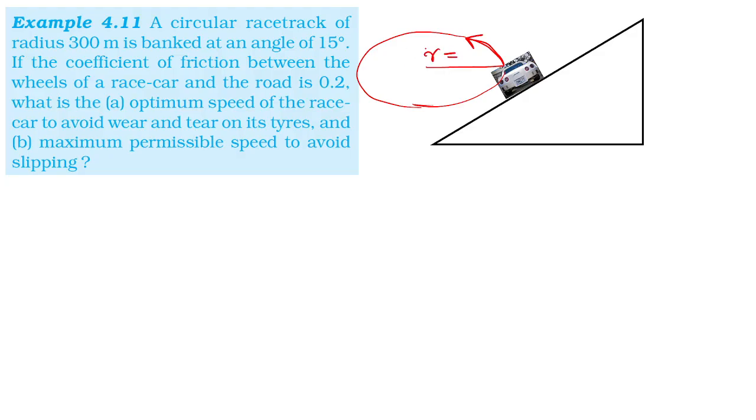300 meter. Radius of curvature. It is said to be the radius of curvature, 300 meter. So a circular racetrack of radius 300 meter is banked at an angle 15 degree. This angle is 15 degree. If the coefficient of friction, which is μs, is 0.2.